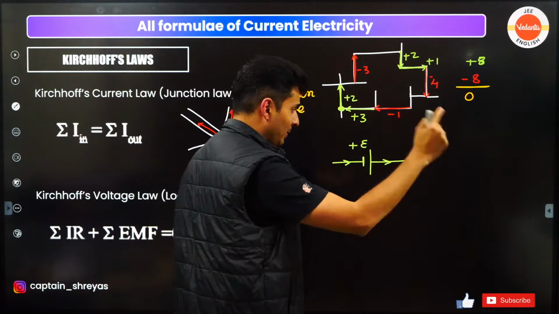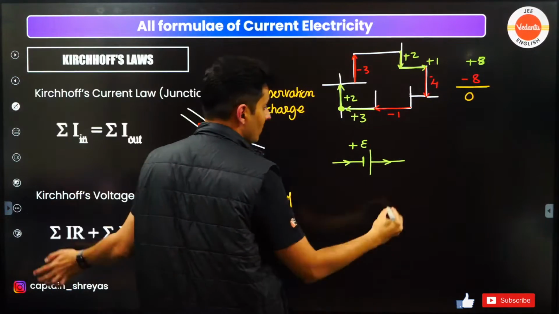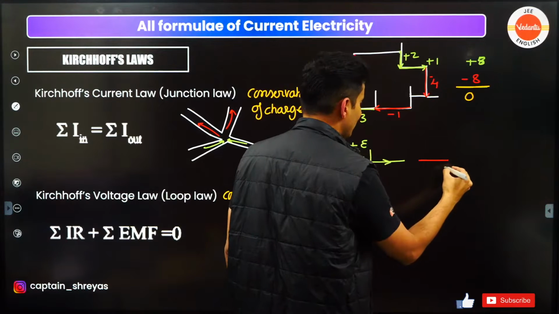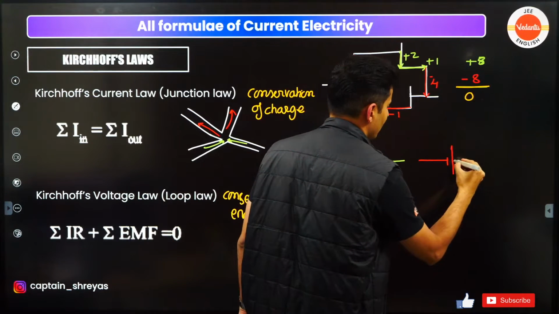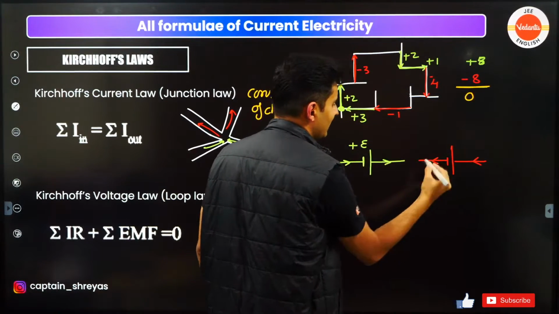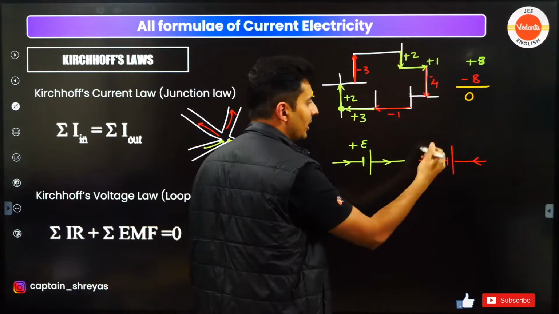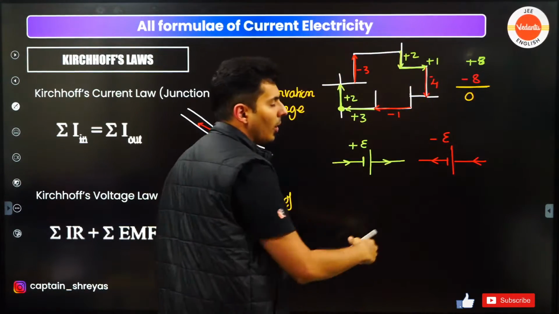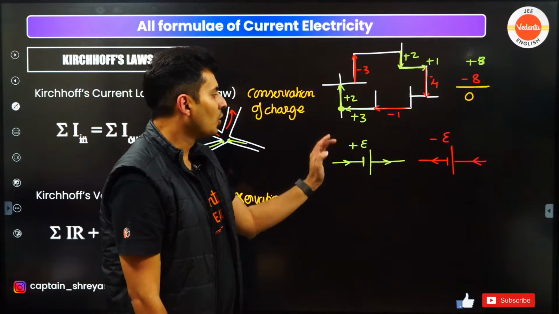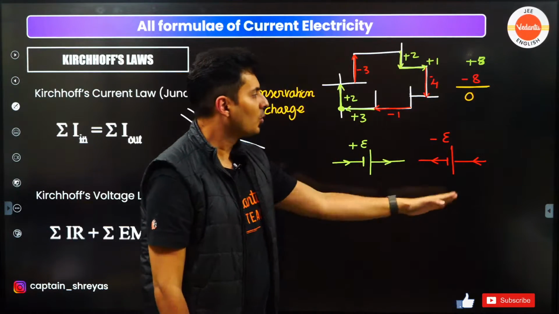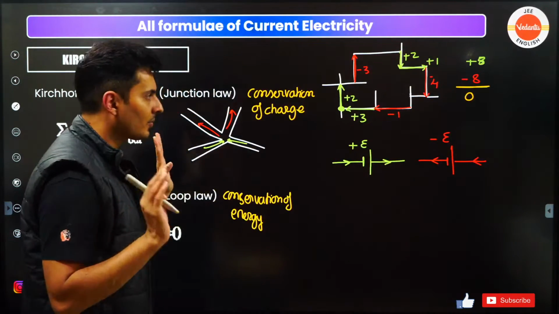If you are traveling from this side to this side, high voltage to low voltage, it will be considered a drop. When you go from low to high, it is an increase. When you go from high to low, it is a decrease.